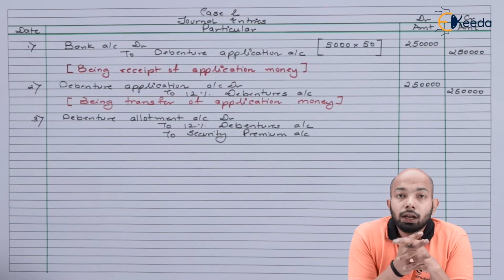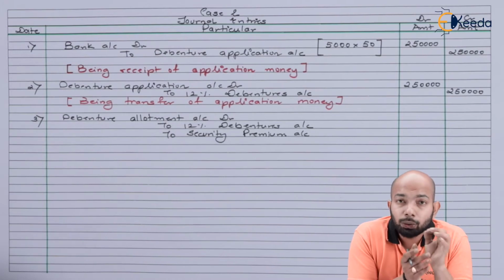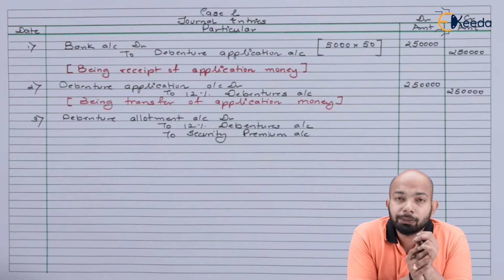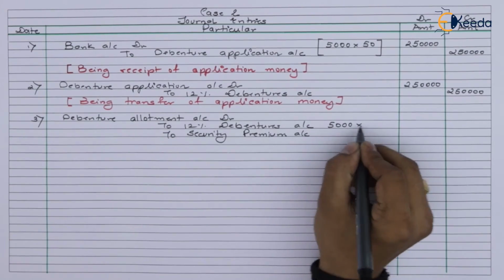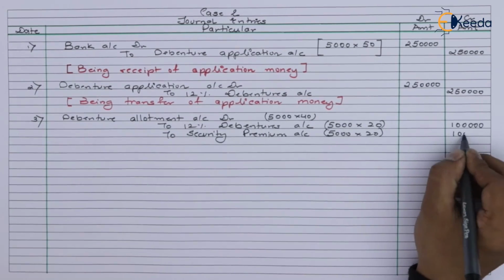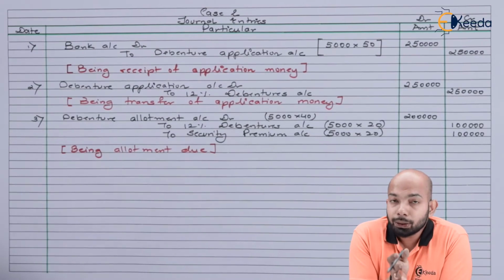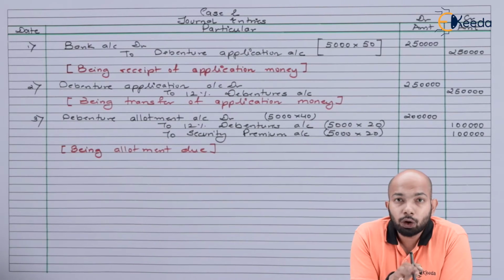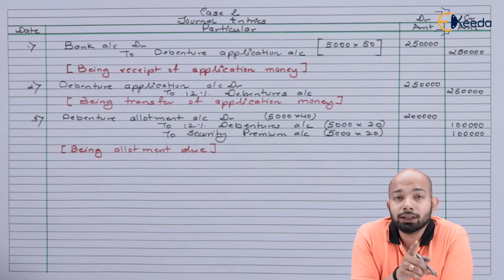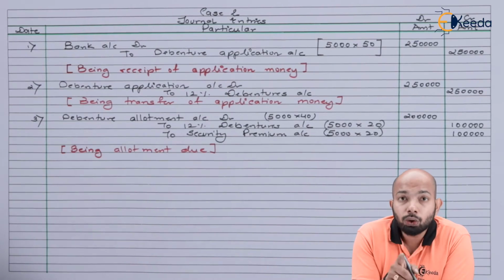Now, the total allotment money was 40 rupees, which includes a premium of 20 rupees. So 20 rupees is the allotment capital, 20 rupees is the premium that we have to discuss. So let's transfer that amount accordingly here. Now, as the allotment due has been mentioned, the next will be receipt of allotment. But while mentioning the receipt of allotment, there is one shareholder who had around 1,000 debentures who didn't pay the allotment and the final call money as well. So we have to consider that calls in arrears here.